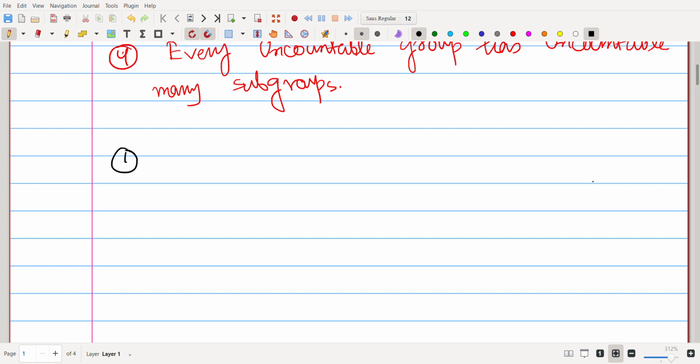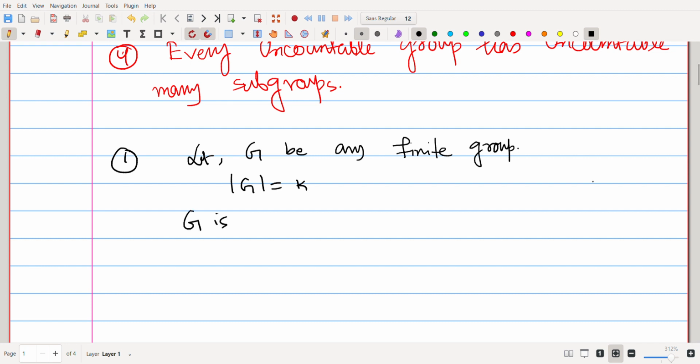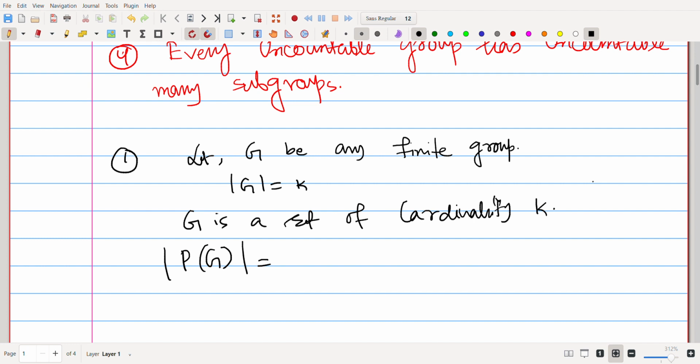So first one. Let G be any finite group, say the order of G is K. So G is actually a set with cardinality K, and G has a separate group structure. That is different. But ultimately, first of all, G is a non-empty set and G has cardinality K. And what is the cardinality of the power set of G? The power set of G has cardinality 2 power K.